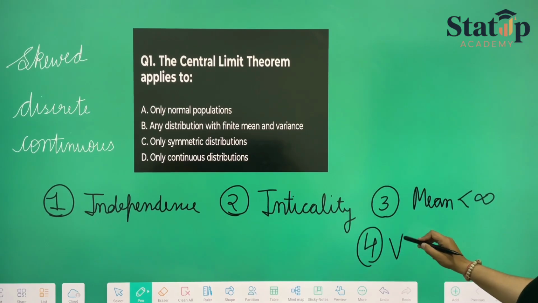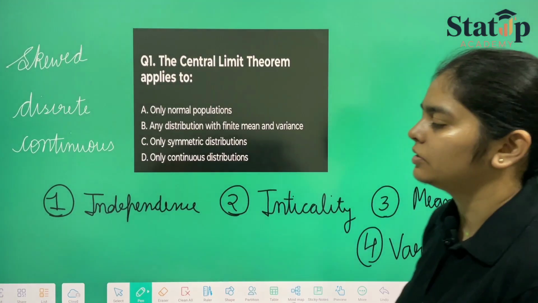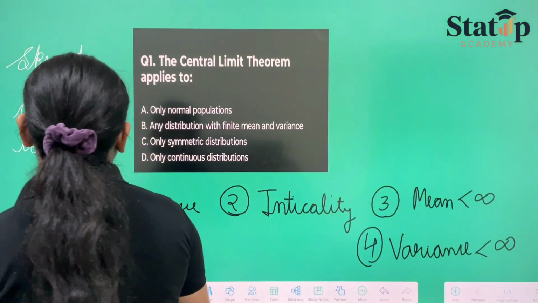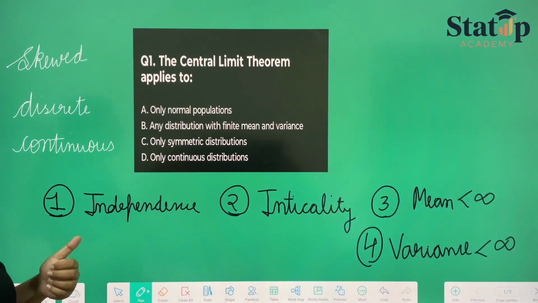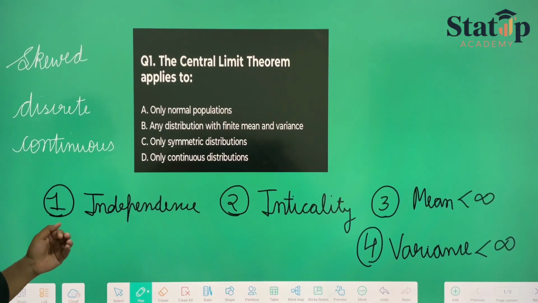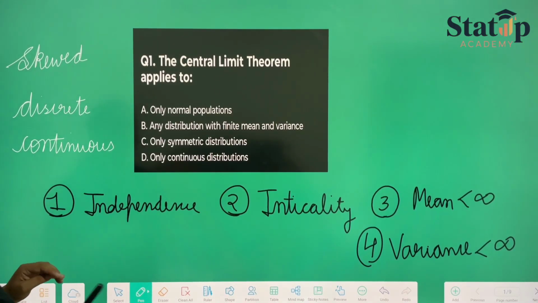And fourth is that the variance is finite. When these four conditions are satisfied, central limit theorem can be applied to any sequence of random variables. These four conditions should be satisfied.